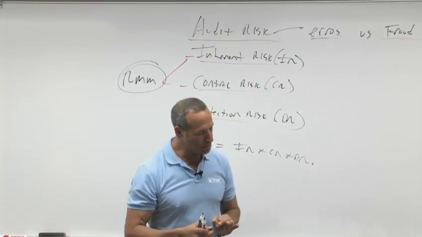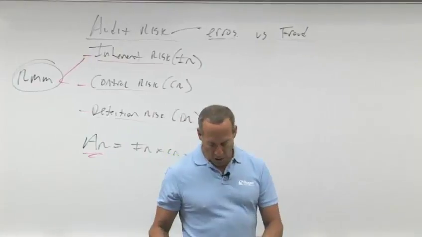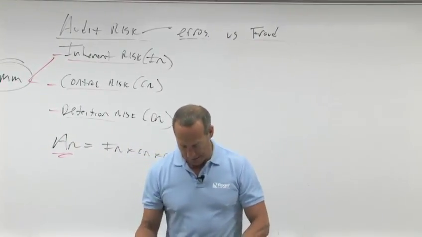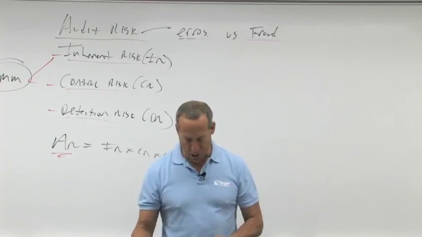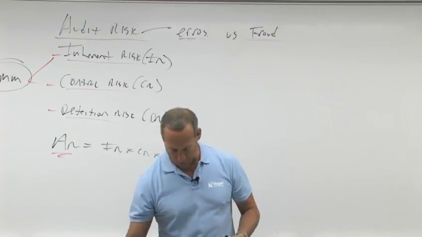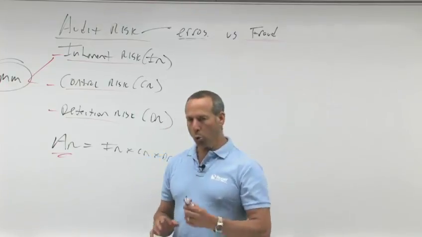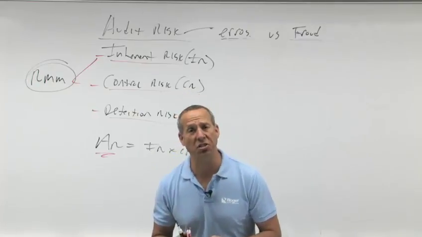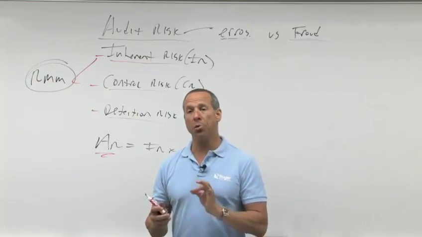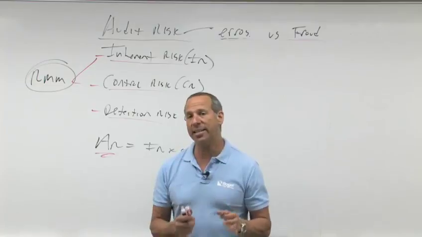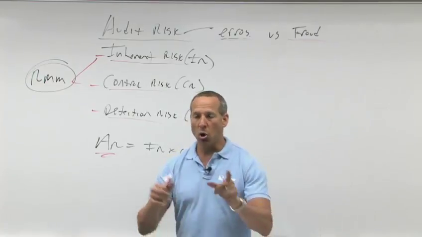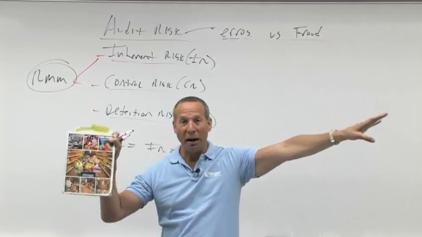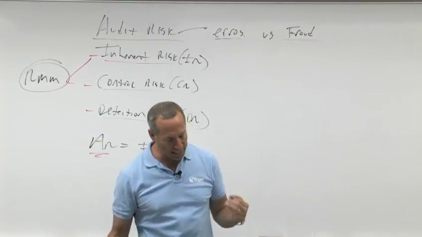That's called inherent risk. Let's look at our notes. The risk that a material misstatement of an assertion will take place in the absence of any internal controls. For example, cash is more susceptible to theft than property, plant, and equipment. Control risk is what? The risk that the client's internal control system, the way it's set up, will not prevent or detect and correct a problem. So if a mistake occurs here, based on the system, it'll flow through and end up where? Right here in the financial statements. That's called control risk. Let's read it.